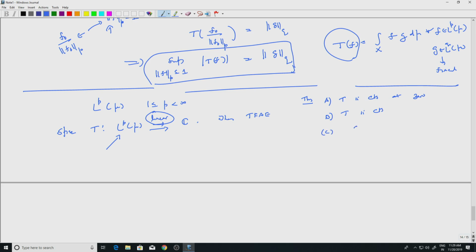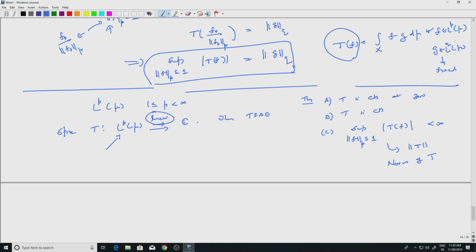C: the supremum over the unit ball of modulus of T is finite. We define this to be the norm of the linear functional T. That is the notation. So the norm of T is finite.